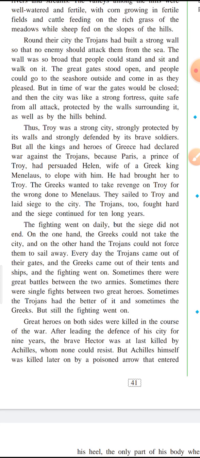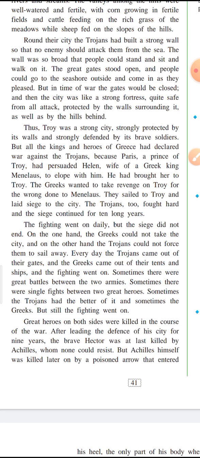Every day the Trojans came out of their gates and the Greeks came out of their tents and ships, and the fighting went on. Sometimes there were great battles between two armies. Sometimes there were single fights between two great heroes. Sometimes the Trojans had the better of it, and sometimes the Greeks. But still the fighting went on.